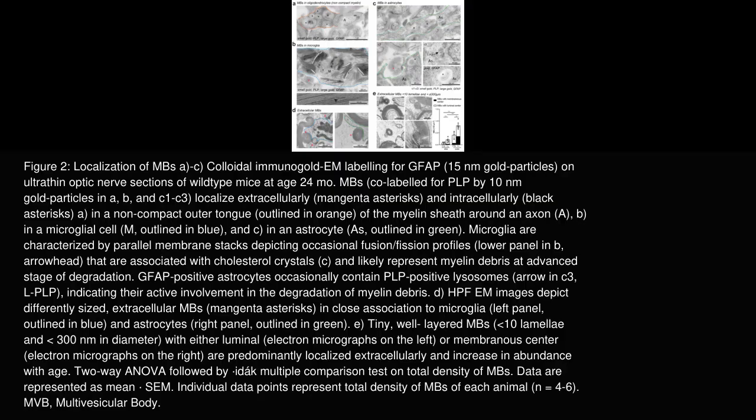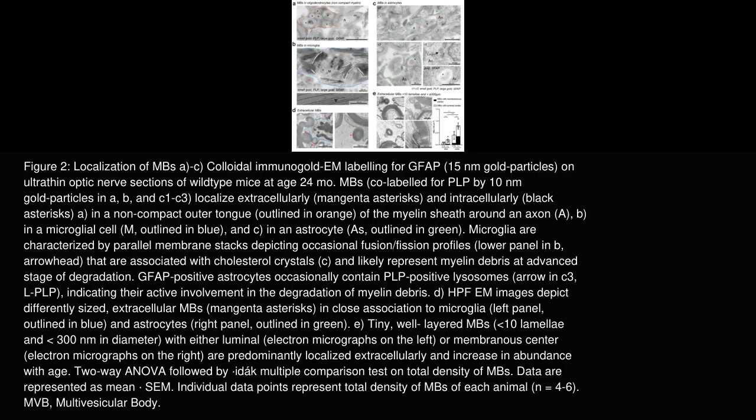Figure 2 investigates the cellular localization of myelinoid bodies, or MBs, in aged optic nerves using colloidal immunogold electron microscopy with markers for myelin proteolipid protein, PLP, and glial fibrillary acidic protein, GFAP. Panels A through C demonstrate that MBs localize extracellularly and intracellularly. Specifically, MBs were detected within a non-compact outer tongue region of the myelin sheath around axons, within microglia, and within astrocytes, identified by their characteristic markers and ultrastructural features.